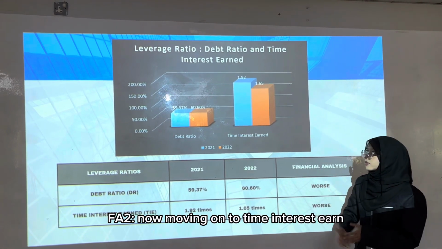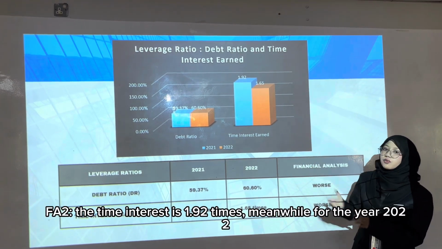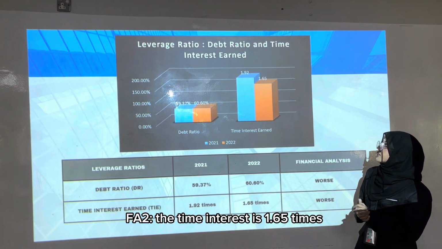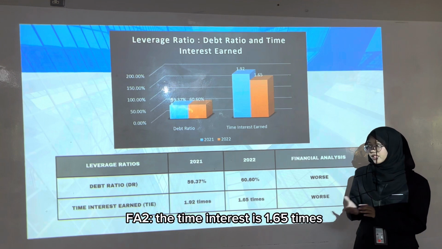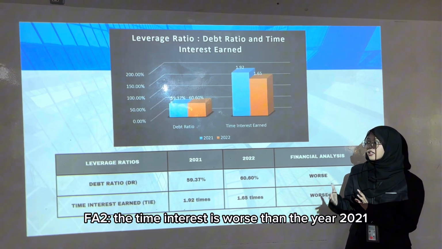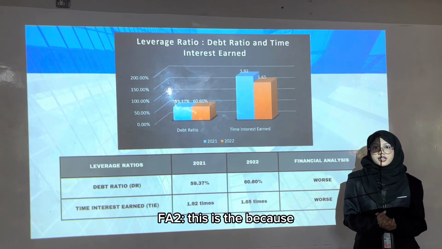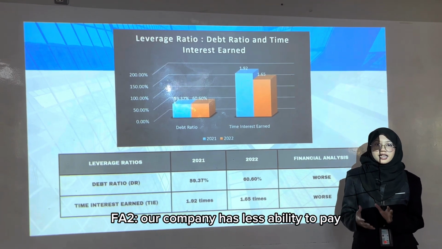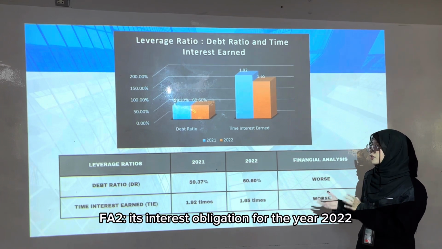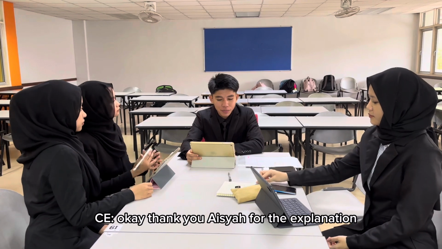Now, moving on to time interest earned. For the year 2021, the time interest earned is 1.92 times. Meanwhile, for the year 2022, the time interest earned is 1.65 times. This shows that for the year 2022, the time interest earned is worse than the year 2021. This is because our company has less ability to pay its interest obligation for the year 2022 compared to the year 2021.